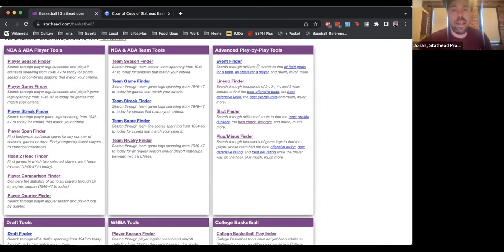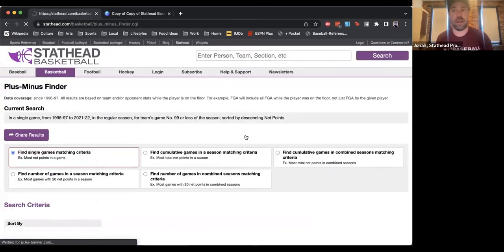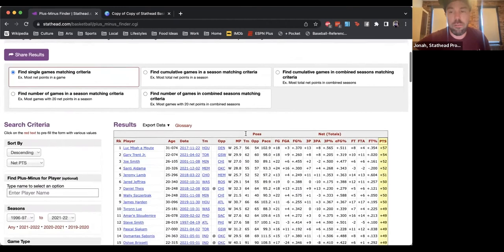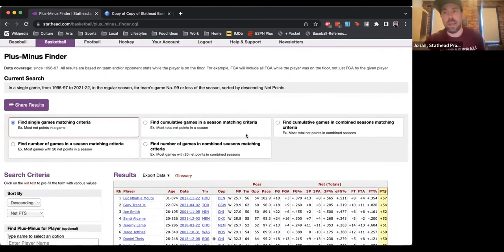And they have a really cool large number of questions that you can answer in here. The first thing I'm going to start with is the plus minus finder. This looks through the play-by-play data and calculates plus minus, which, as you probably know, is the team's scoring margin when the player was on the floor.